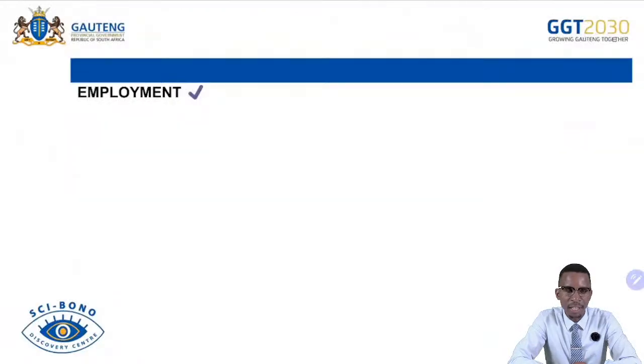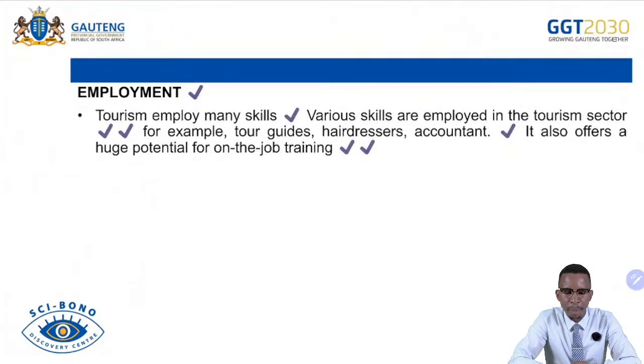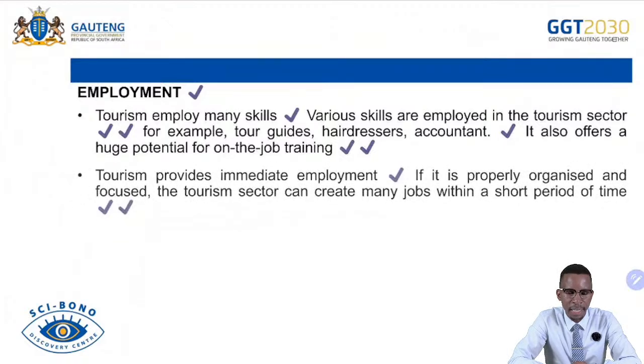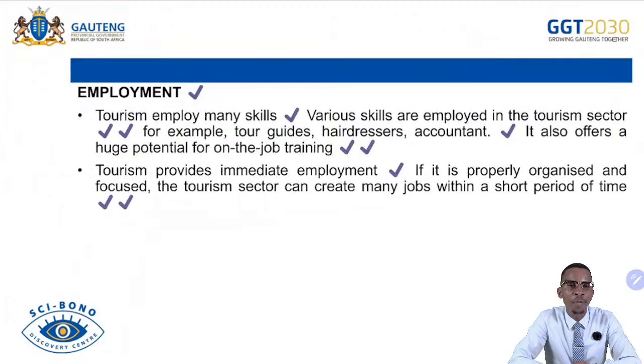So that was infrastructure. Employment. Tourism employs many skills. Various skills are employed in tourism, including skilled, semi-skilled and non-skilled labor. They are employed in there. And also remember that it is labor intensive. It employs more humans than machinery or equipment.